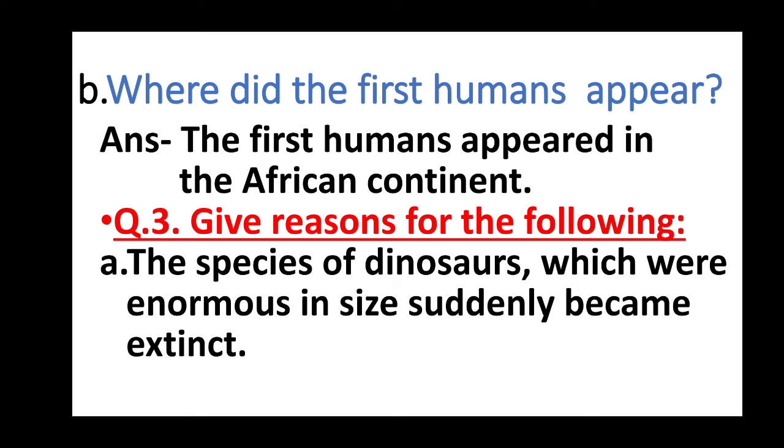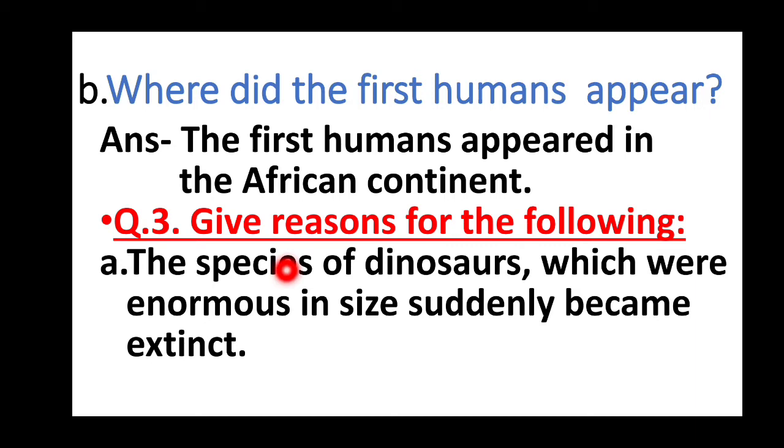Question B. Where did the first humans appear? Answer. The first humans appeared in the African continent. Here also we can see, where did the first humans appear. The word is did, so appear will become appeared. So you must write, the first humans appeared in the African continent. In the African continent is the part you have to remember and write as the answer. So write the complete sentence in your answer.